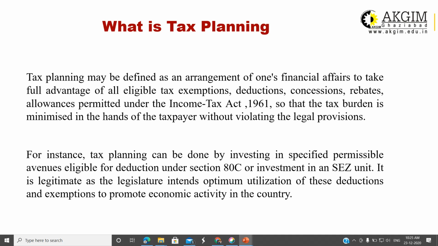It means if you plan well and from the starting of your financial year, you save a certain amount and invest it in the specified scheme, up to 1,50,000 rupees can be reduced from your gross total income. That is a huge saving.